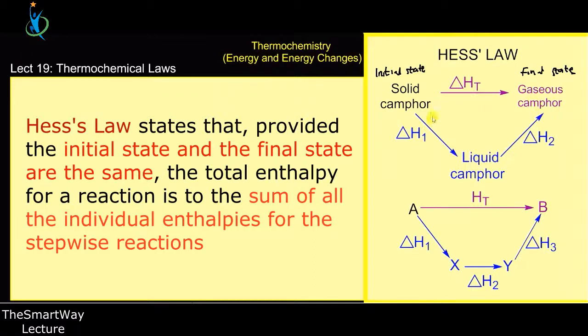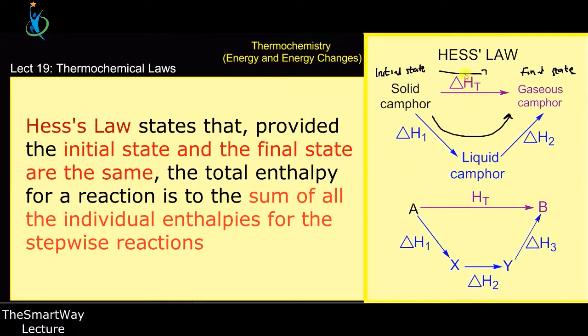If I want to go this way, I'll use a two-step reaction, but if I want to go this way, I'll use one reaction. But the one reaction has the initial state solid and the final state gas, and the two-step reaction also has the same solid to gas.